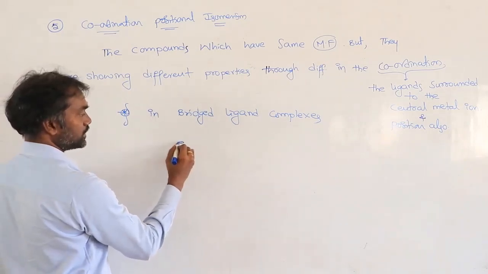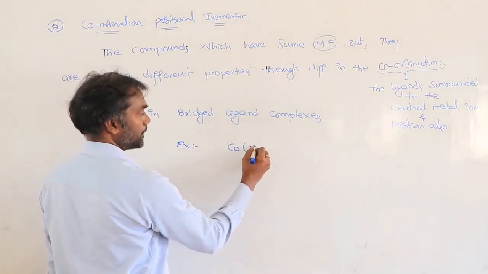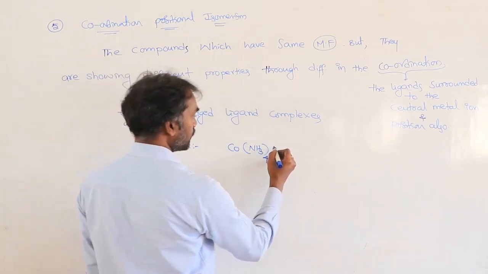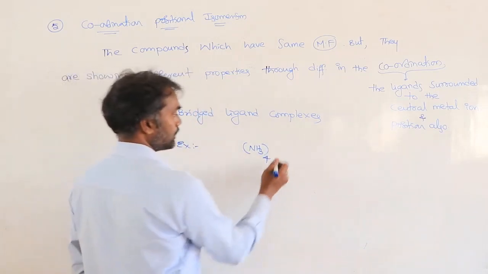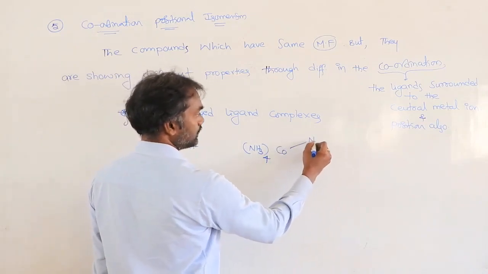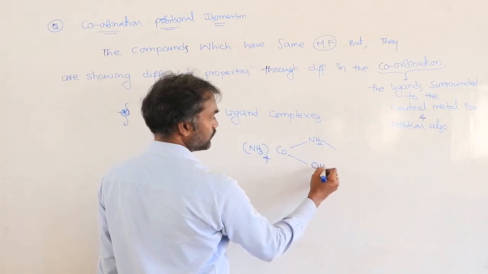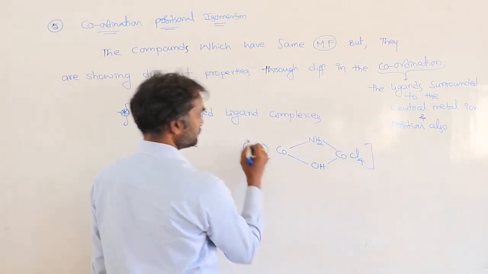So one example you can take. Cobalt, ammonia 4, NH2, OH, cobalt 4 chlorines.